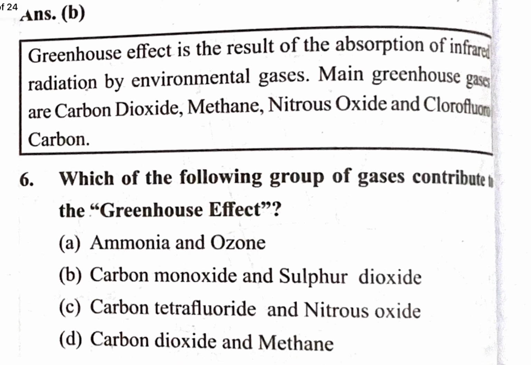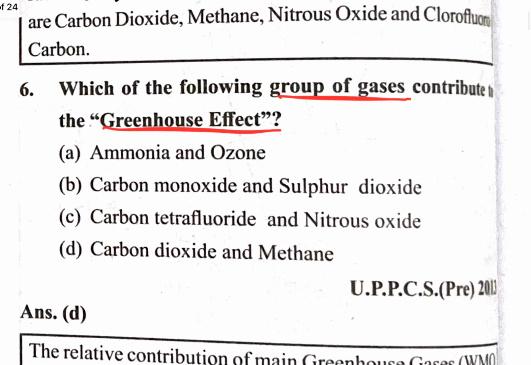Next question, which of the following groups of gases contribute to the greenhouse effect? We have to find the group of gases: ammonia and ozone. Ozone is the gas that prevents a lot of ultraviolet rays, UV rays, which are very dangerous for our skin, plants and other animals. That's why the ozone layer is one of the most important parts of our atmosphere, to protect the animal and plant kingdom on Earth. It reflects the hazardous UV rays from its layer.